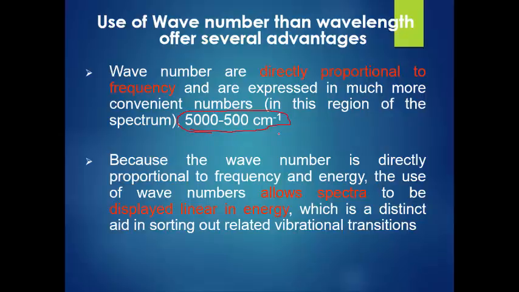And because wave number is directly proportional to frequency and energy, the use of wave number allows spectra to be displayed linear in the energy. As a compound changes in energy, there is also a change in the wave number, because wave number and energy have a linear relationship, but energy and wavelength have an inverse relationship. That's why there is a problem displaying the spectra. That's why we use wave number, not wavelength.